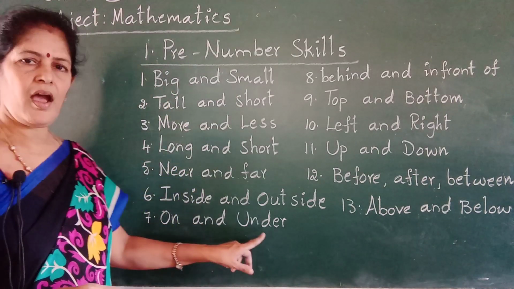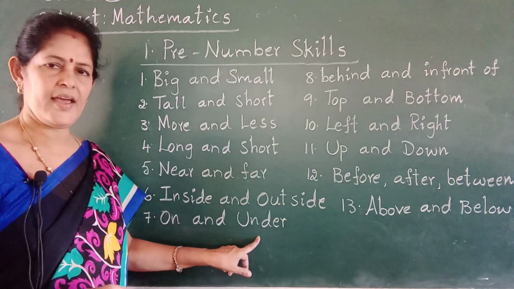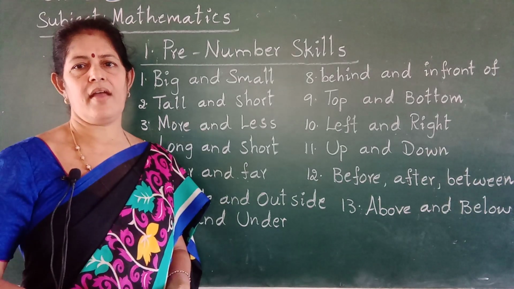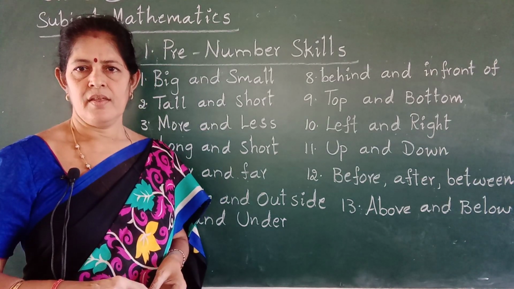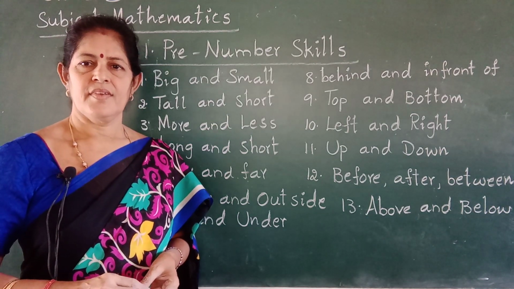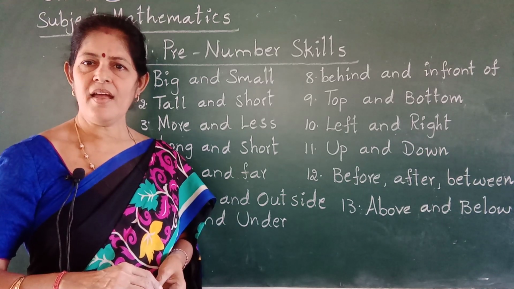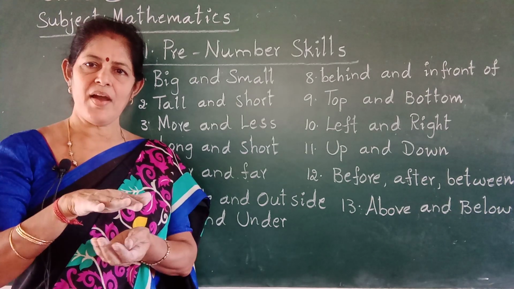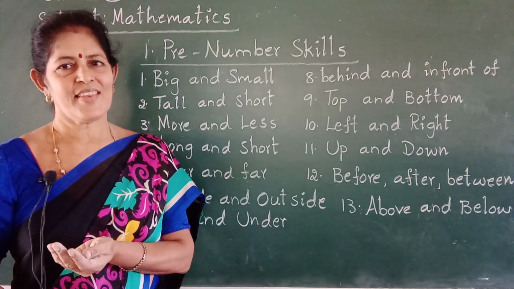Next one. On and under. O-N, on, and U-N-D-E-R, under. The book is on the table. The duster is under the table. Apples are kept on the table. Glass is under the table. On the table, under the table.